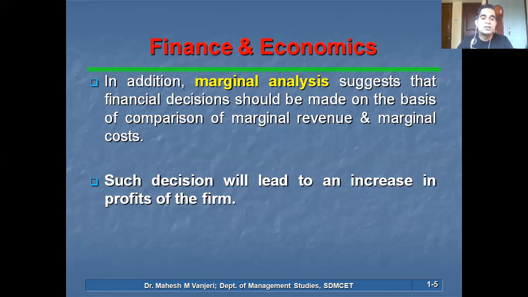We'll solve some numericals related to this also. Such a decision will lead to an increase in profits of the firm. If the new machine's marginal revenue is not higher, then there is no need to replace the old machine. Such a decision will increase profits of the firm because it prevents the company from unnecessarily investing in a new machine.